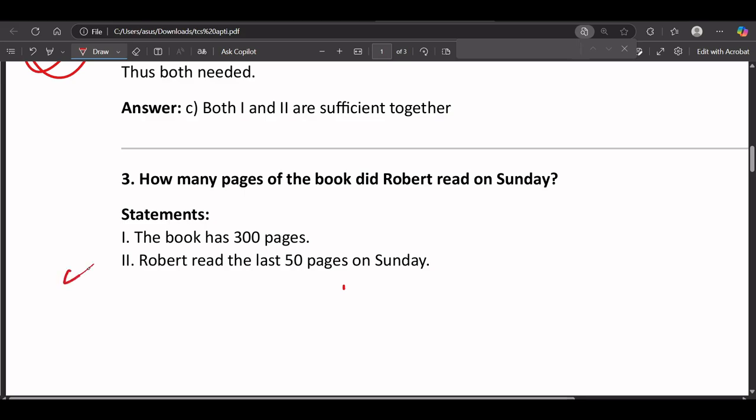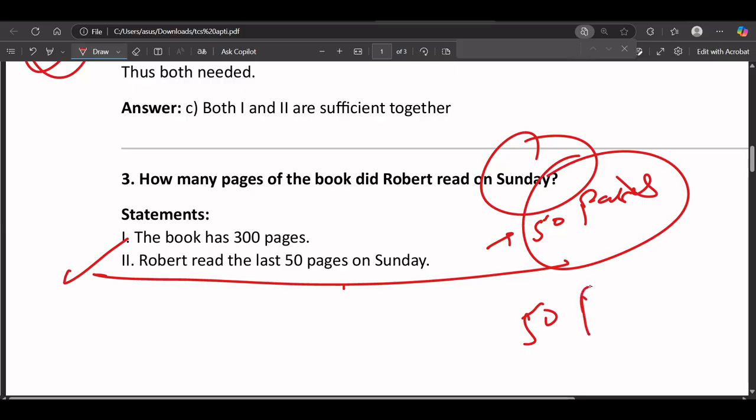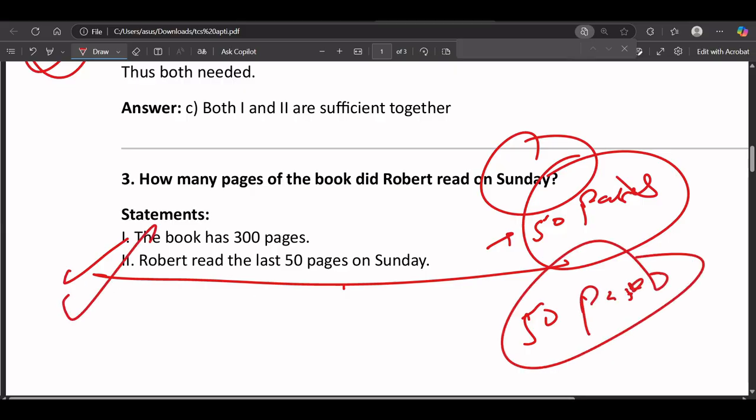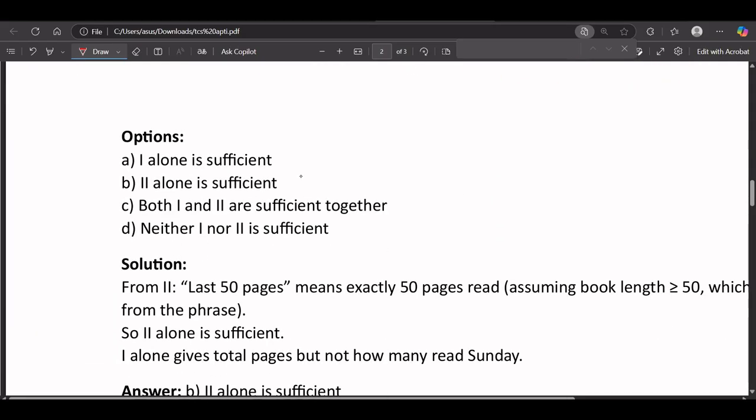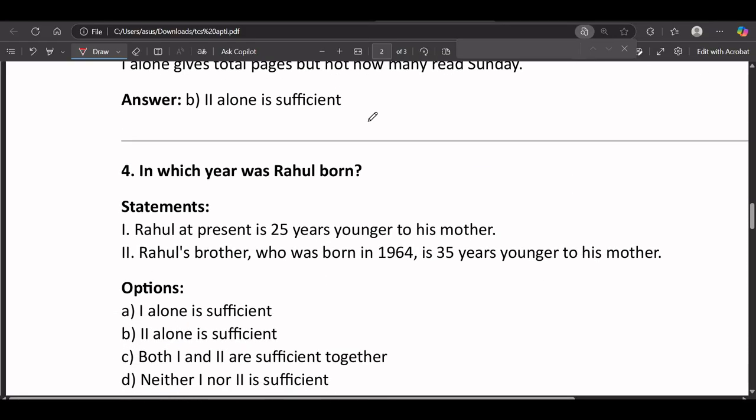Okay, so in the second statement alone, it is given that Robert read the last 50 pages on Sunday, so we already know that he read 50 pages on Sunday. That's why the answer will be 50 pages. Statement 2 alone is enough to give this answer, so the option will be the second, that is, 2 alone is sufficient.